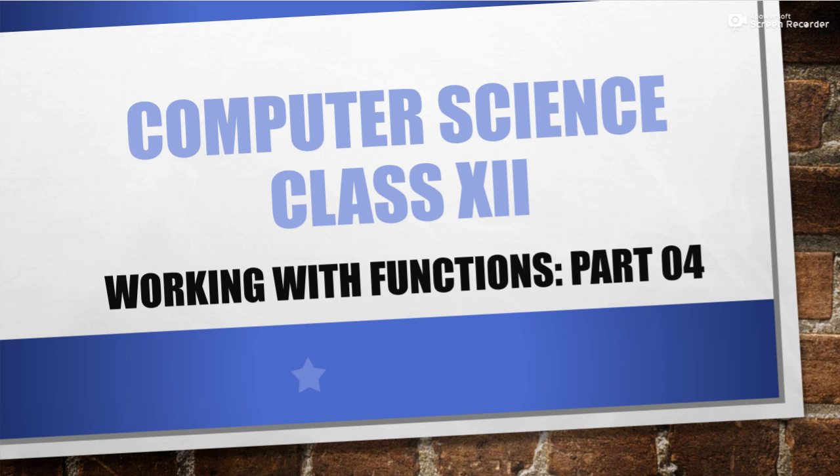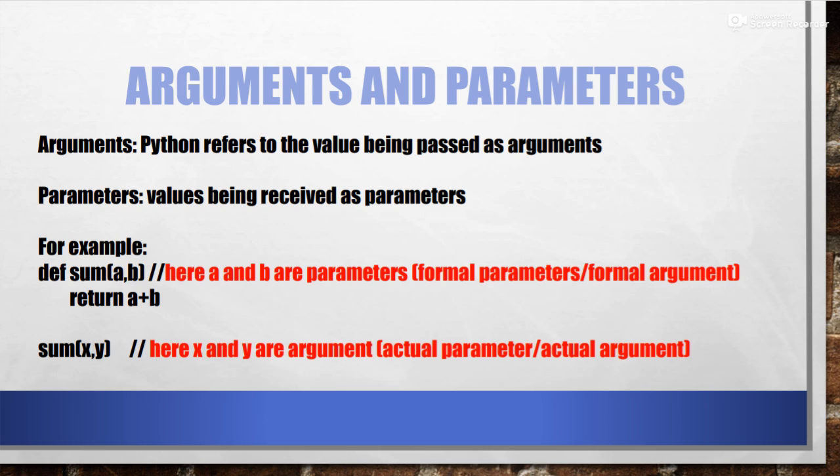Fine. So the very first thing is we will understand what are arguments and what are parameters in a function. Now see, first of all, for arguments it is given: Python refers to the values being passed as arguments. Now where are we passing the value? As you all know, we write only two parts of a function. One is the function definition and the second is the function call statement.